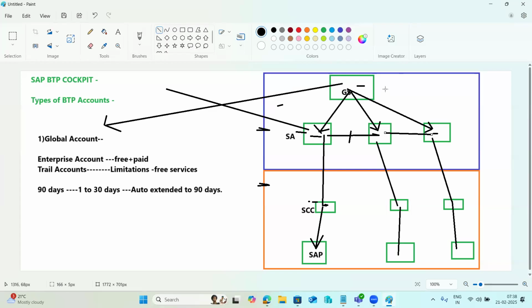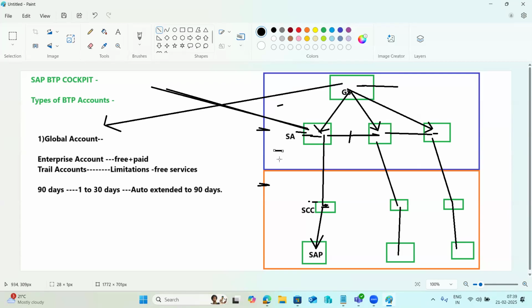Then we will come to know how to get the global accounts from SAP, then how to get the sub accounts from SAP. How to create the sub accounts here, how to structure your landscape, how to install the cloud connectors, then how to integrate your backend systems, how to integrate your cloud services to the cloud connectors and backend systems, then RFC destinations creation to consume the data, how applications will talk to your backend system data via which connection, and how to check the logs as part of troubleshooting. All these things we will see here.